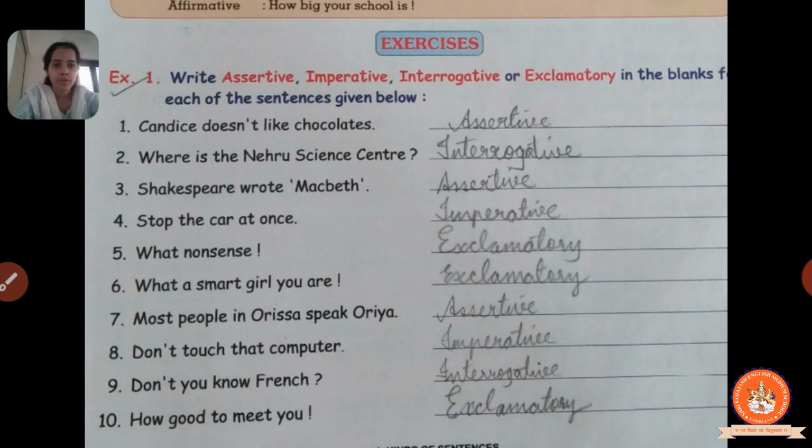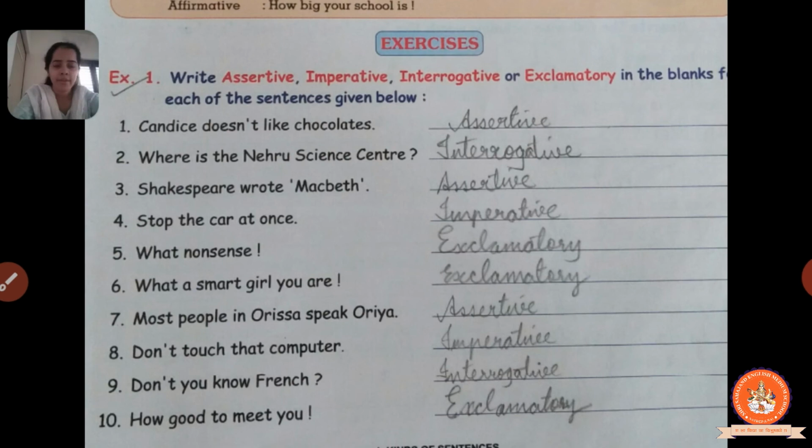Then fourth one, stop the car at once. In this sentence we are getting a command that stop the car at once. So it is an imperative sentence. Then fifth one, what nonsense, and they will use the exclamation sign over there. So for sure it's an exclamatory sentence. Then sixth one, what a smart girl you are, and they have used the exclamation sign at the end of the sentence. So it is also an exclamatory sentence.